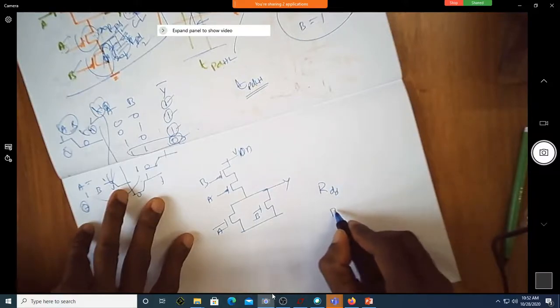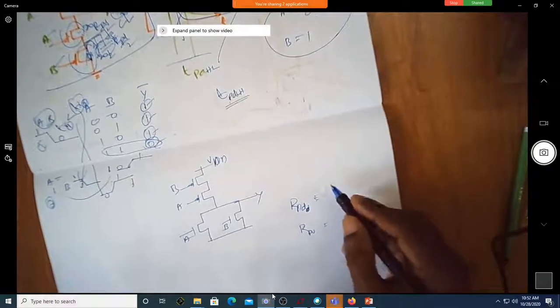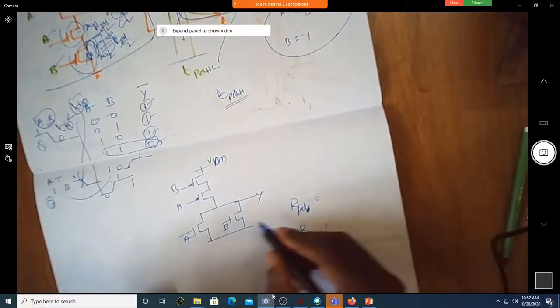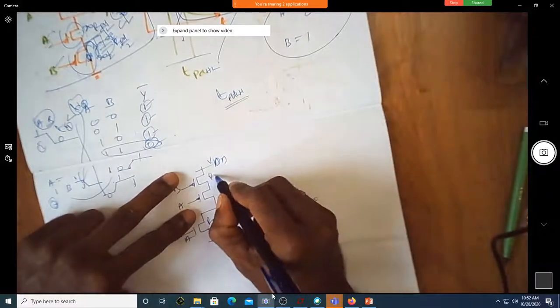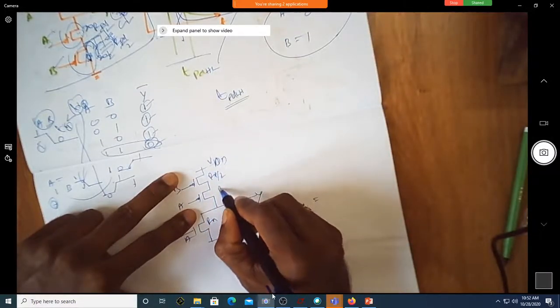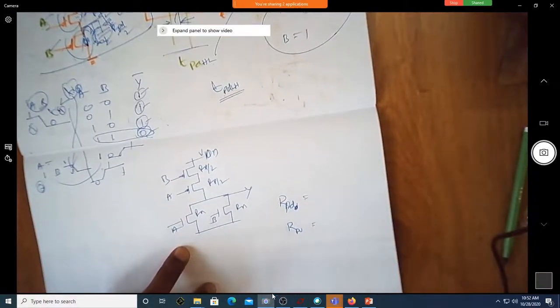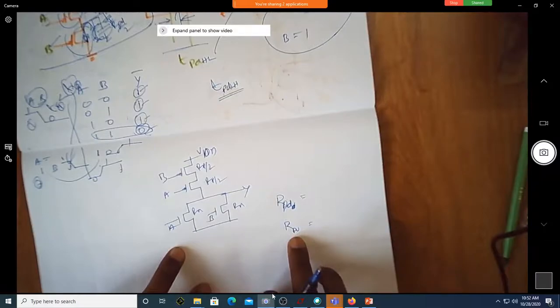Can RPD have different values? If I say this is Rn, this is Rn by 2, this is Rp by 2, what are the possible values of RPD and RPU? RPD stands for pull down, RPU stands for pull up.